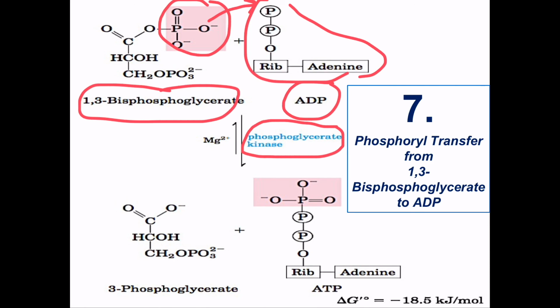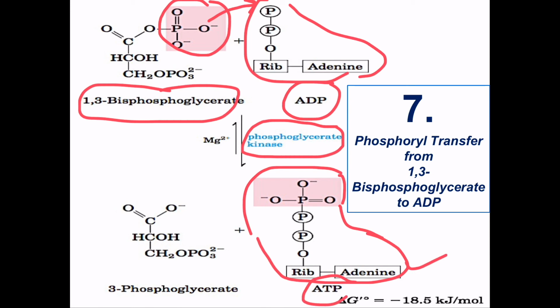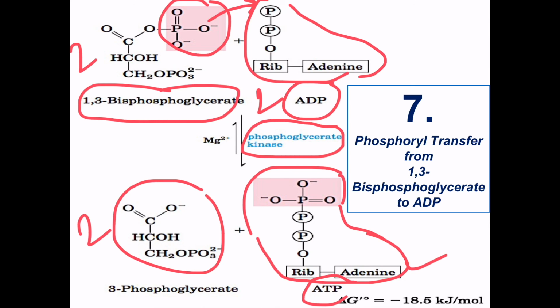What will we get? A phosphate is transferred from 1,3-bisphosphoglycerate to the ADP. We will get an ATP formed. Very important reaction. An ATP is formed. Energy is conserved. And the rest of the molecule that we have got is 3-phosphoglycerate. You remember very well that we started with two molecules of 1,3-bisphosphoglycerate, so two molecules of ADP are involved. So we will get two molecules of 3-phosphoglycerate and two molecules of ATP formed.